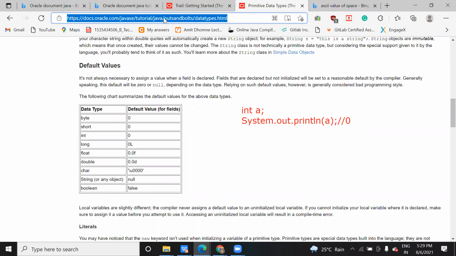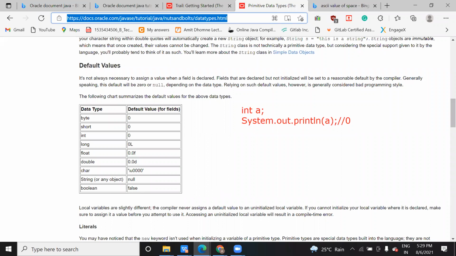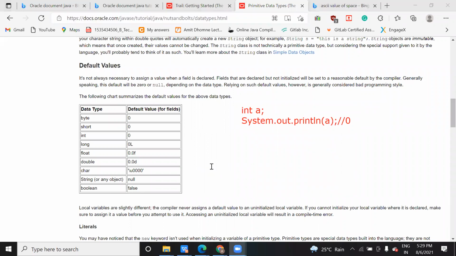Let me share this link with you, and I will also share it on Trello so that you can have it. Did everyone get this link? Did you receive the link? Yes, sir. Okay.